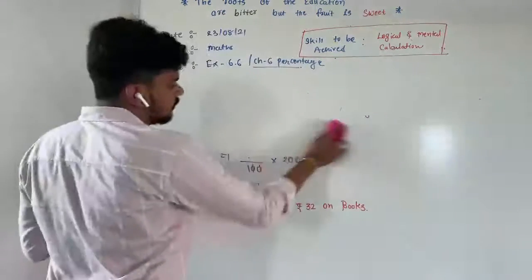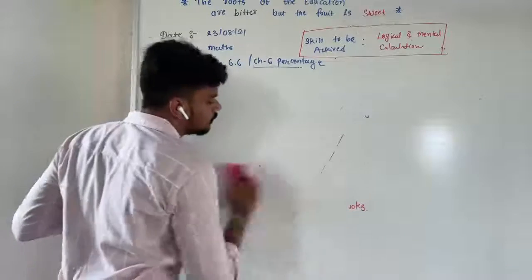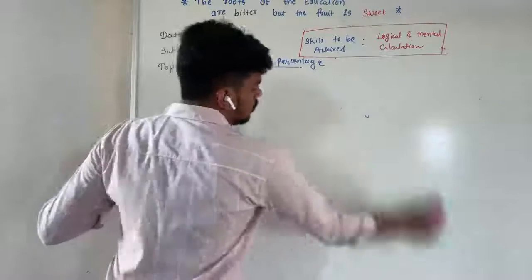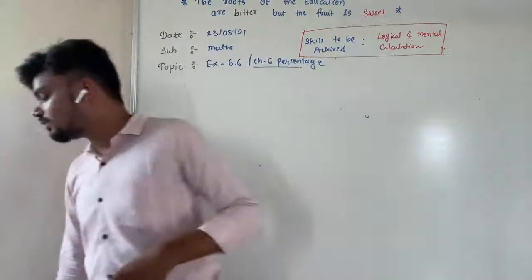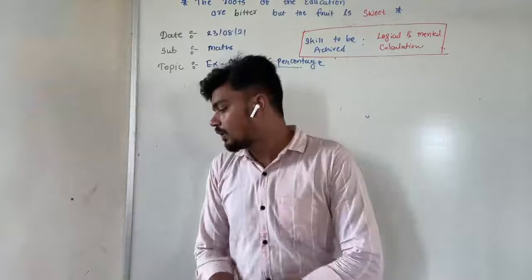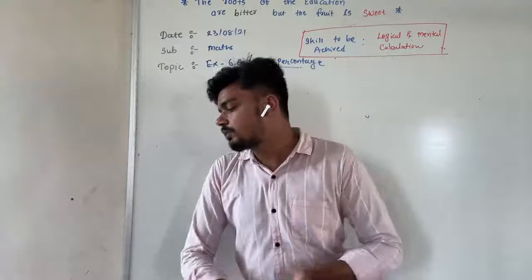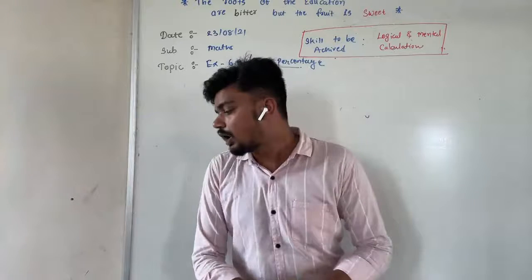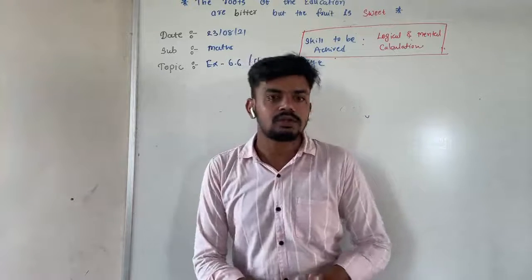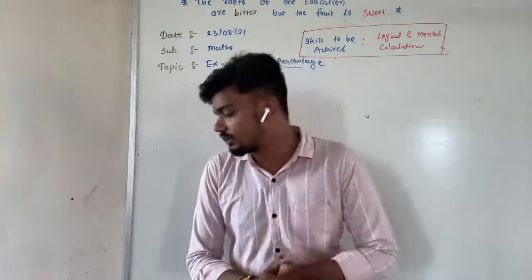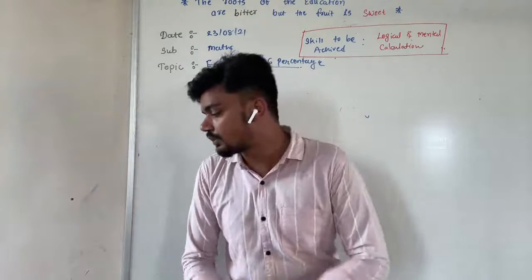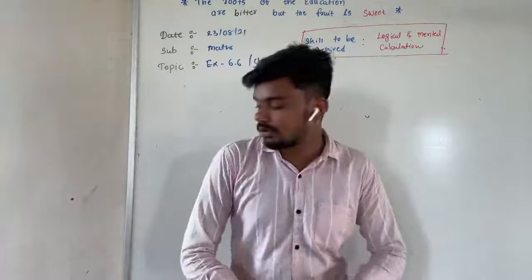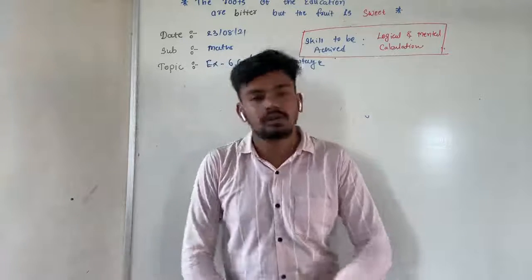Okay. So, next, if you see question number 4, that is just like the third one. A box contains 400 marbles. 30% of the total marbles are red. How many marbles are red? In this one also we have to find the quantity. That's it. You can do it by yourself. It is just like the third one.